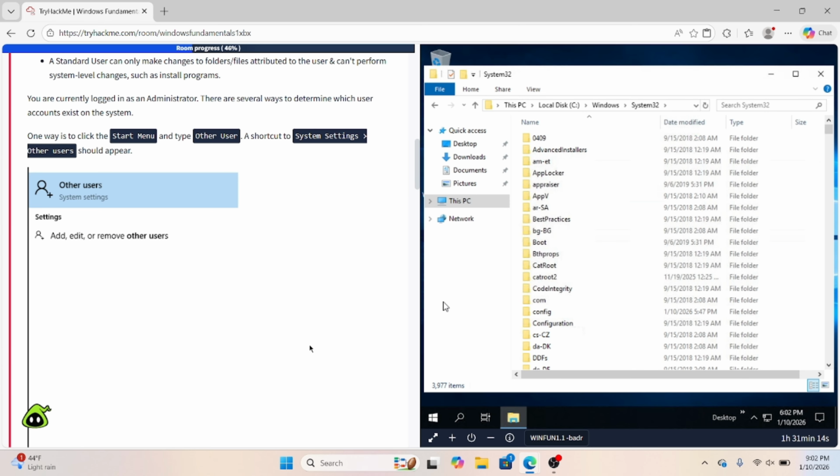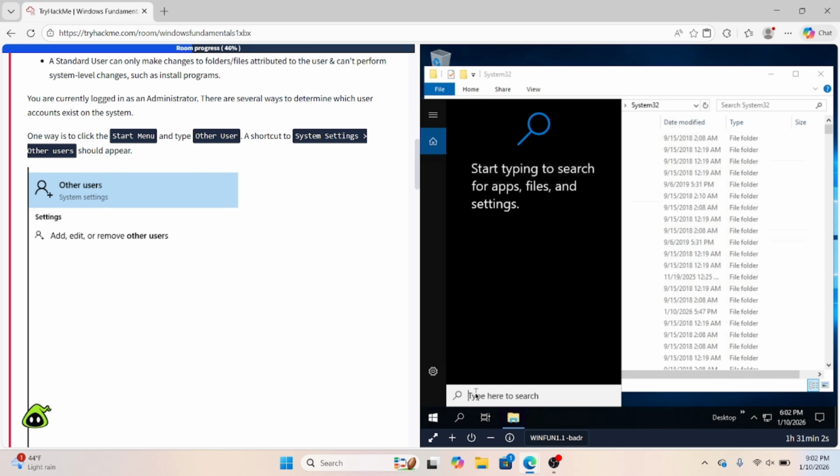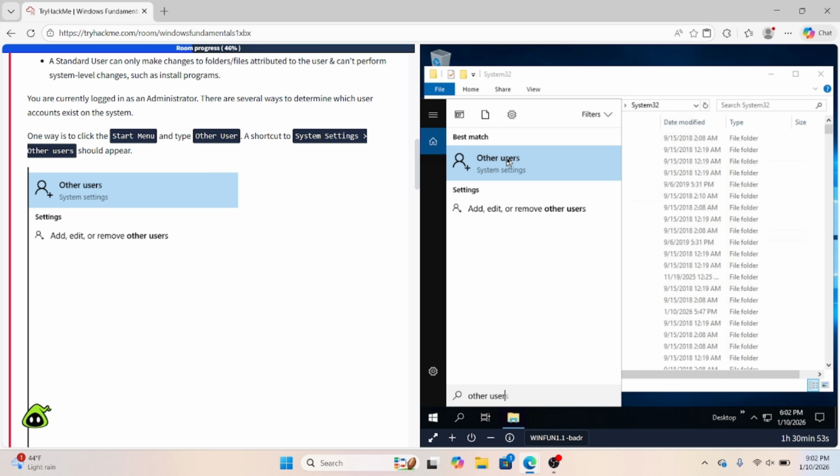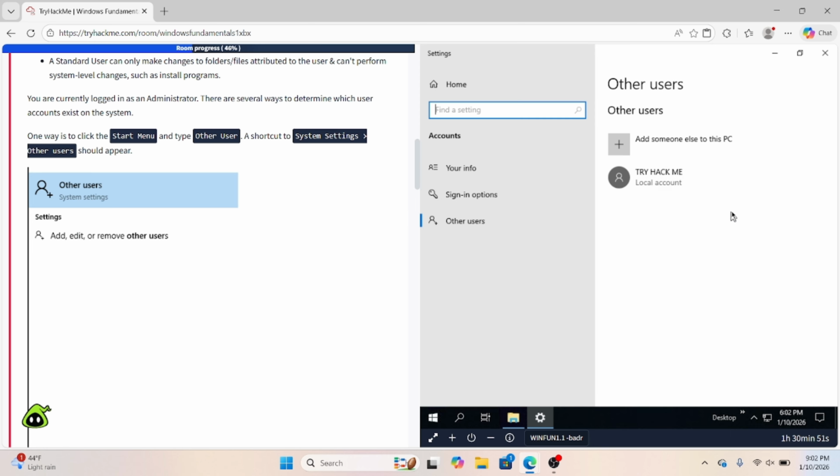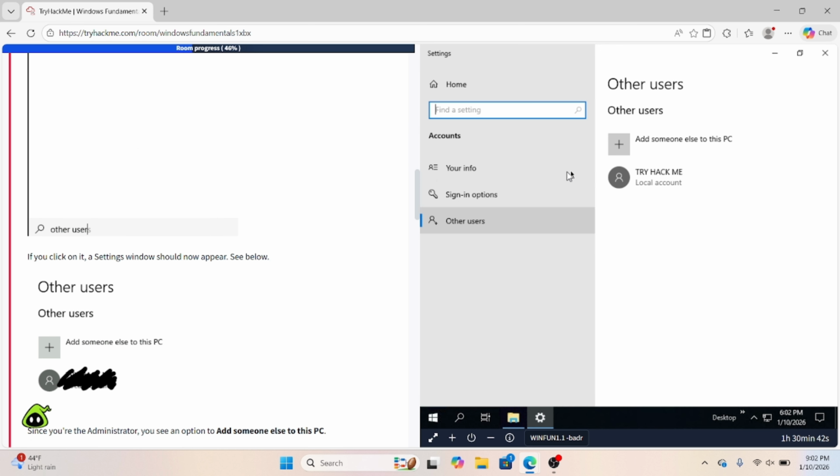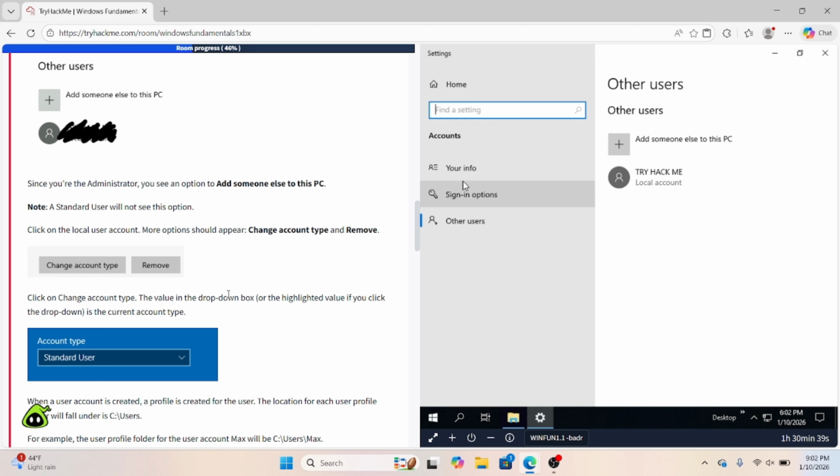In this lab, we're currently logged in as administrator, and there are several different ways to determine which user accounts exist on the system. One way: go into the Start menu and type in "other user," and it's going to pop up Other users right here. In here, you can see that there's the TryHackMe account. As the administrator, I can add somebody else to this PC, but if you are just a standard user, this option would not be there. When I click into here as the administrator, I can change the account type, or I can remove it entirely.